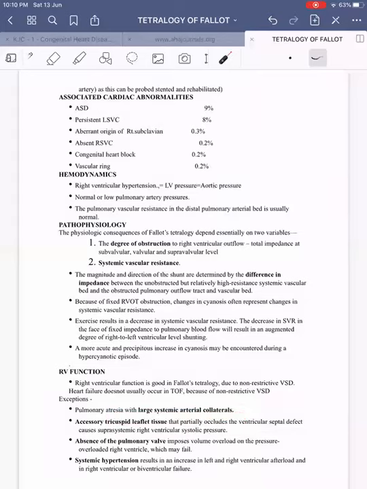Then mainly left ventricular failure. Then accessory tricuspid leaflet tissue that partially occludes the ventricular septal defect, resulting in Hoffman variant, causing suprasystemic RV pressure and causing its failure.